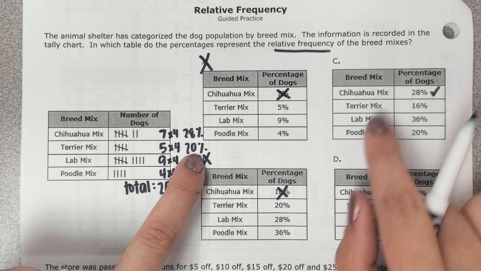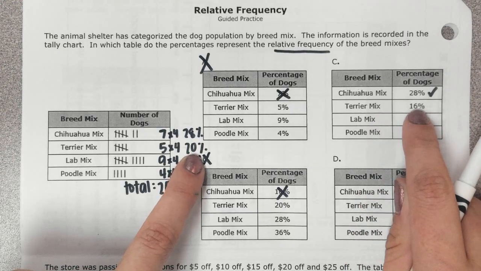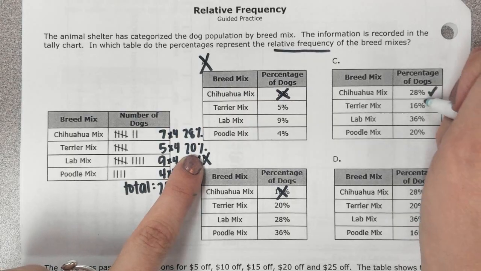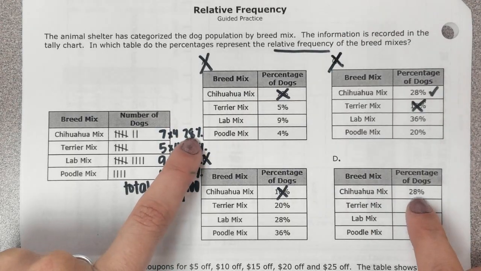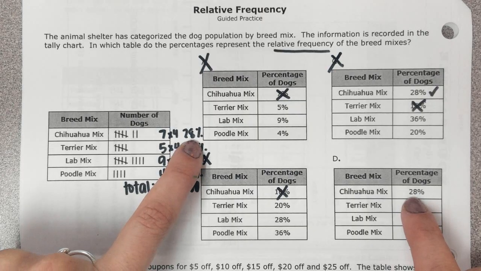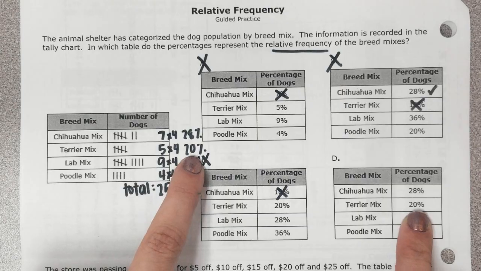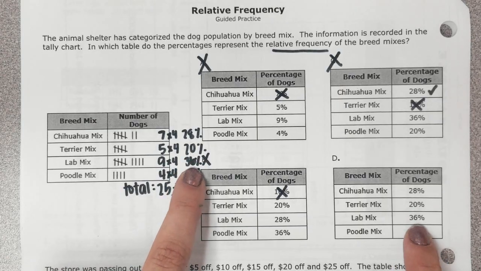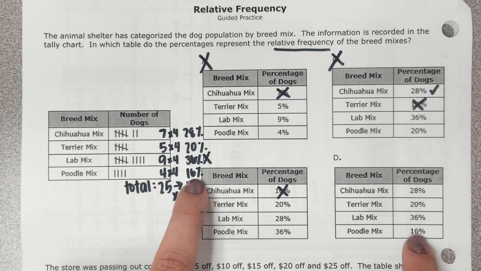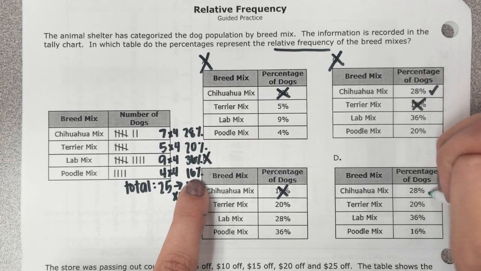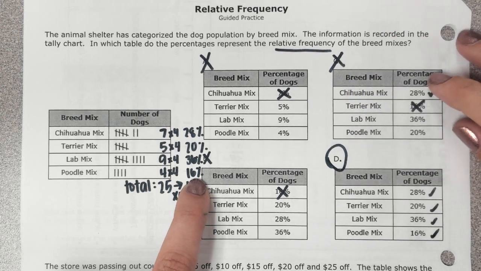I'm almost done. So 16% in our answer choice, but we have 20% on our table. Those don't match, which means it can't be C. So just to double check answer choice D, 28% and 28% for the Chihuahuas, 20% and 20% for the Terriers, 36% and 36% for the Labs, and 16% and 16% for the Poodles. So those are all good. So our answer choice here is D, as in donut.